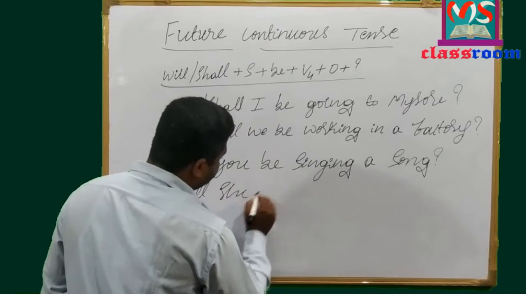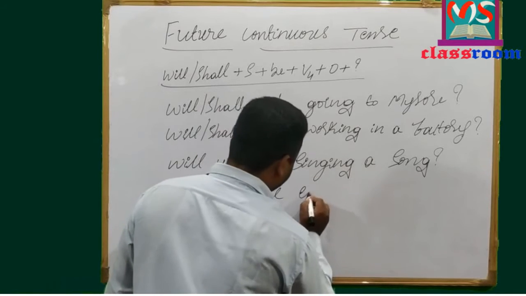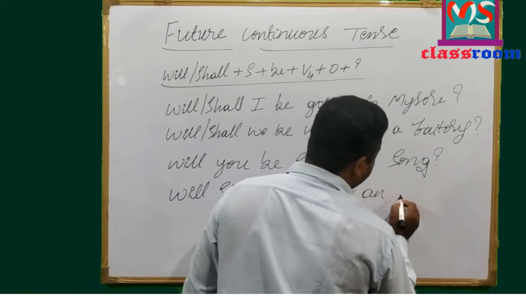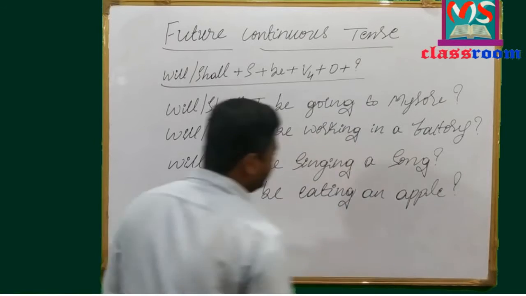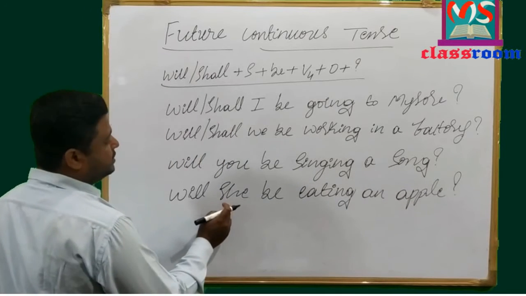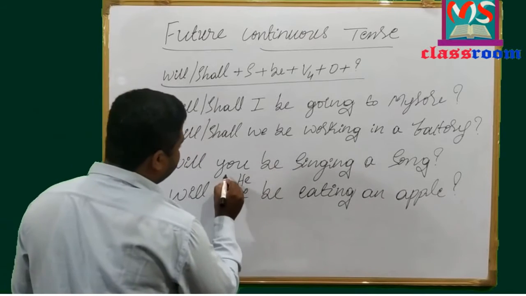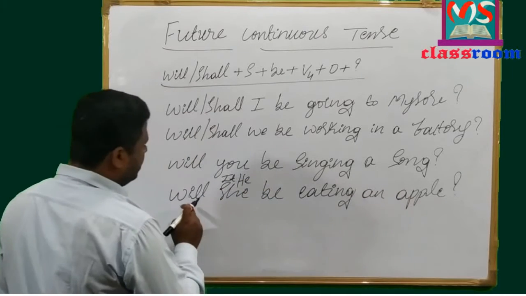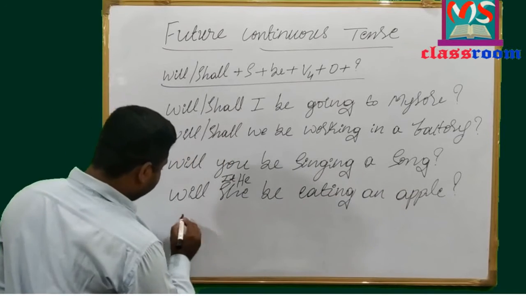Will she be eating an apple? Question mark. Look at here. Will she be eating an apple? Or you can change this subject into he, or you can change this subject into it. Will he be eating an apple, or will it be eating an apple? Now let us move to the last sentence.